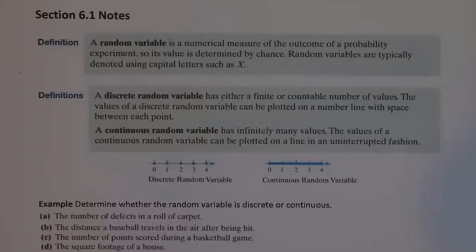Now I'm getting a numeric result, and it's a random result because when I randomly pull out 3 M&Ms, the specific number that are yellow is determined by chance. So a random variable has to have a numeric measure. It has to be quantitative, not qualitative, and it has to be determined by chance.